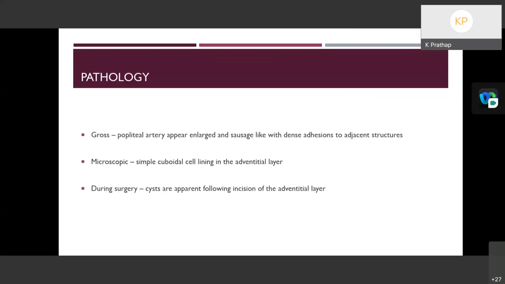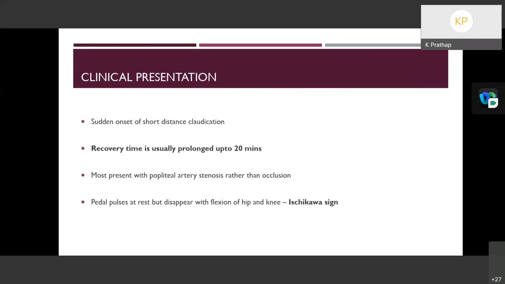Pathology-wise, grossly the popliteal artery will appear enlarged and sausage-like with dense adhesions to the adjacent structures. And microscopically, a simple cuboidal cell lining in the adventitial layer will be seen. During surgery, the cyst can be seen following incision of the adventitial layer.